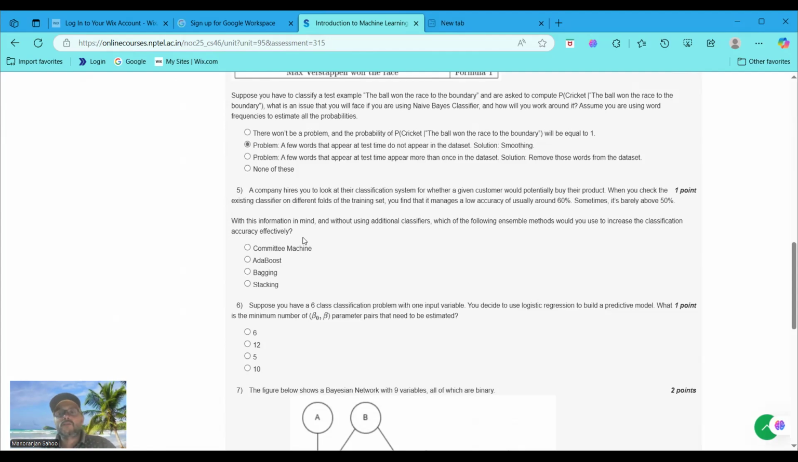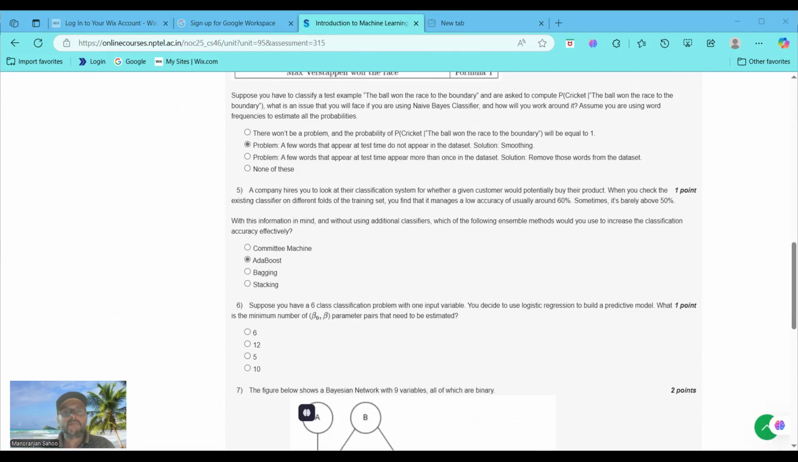Here we can choose the method that is AdaBoost. Why, guys, do we choose AdaBoost? Because AdaBoost is particularly effective when a base classifier has low accuracy, around 60%. It focuses on correcting the errors of the previous classifier by giving more weightage to the misclassified instances, which can classify with more accuracy.